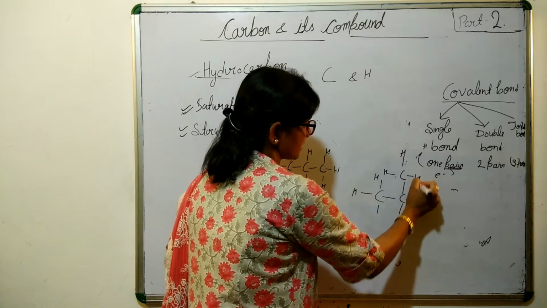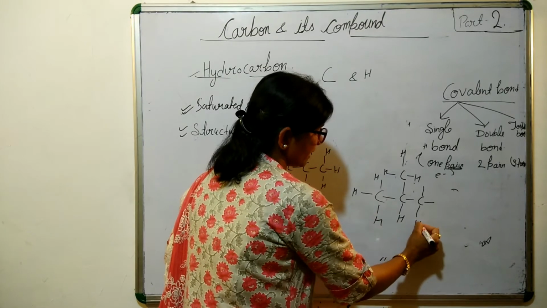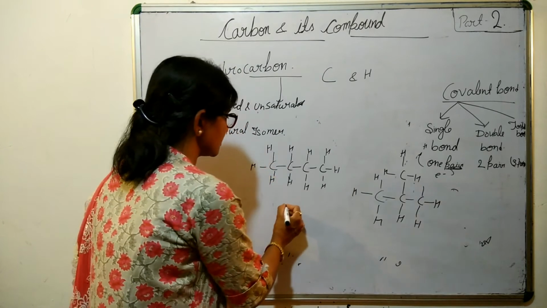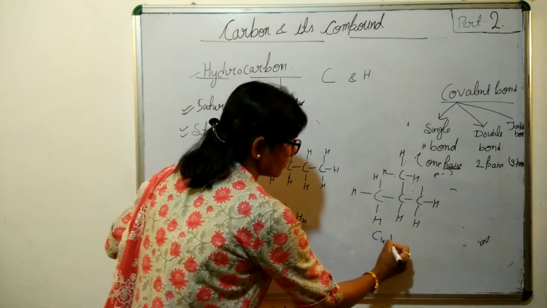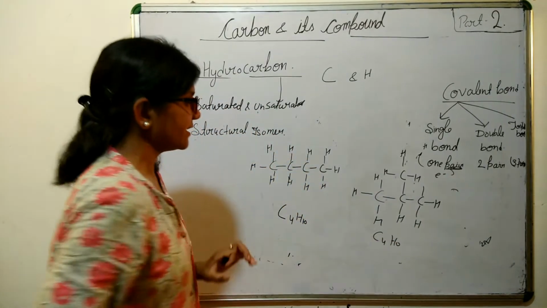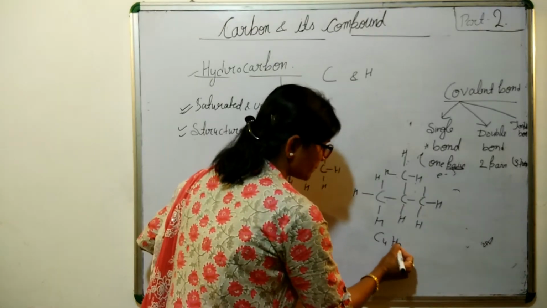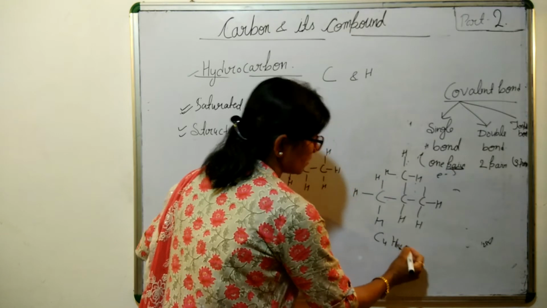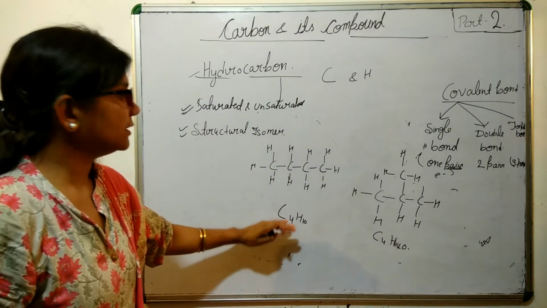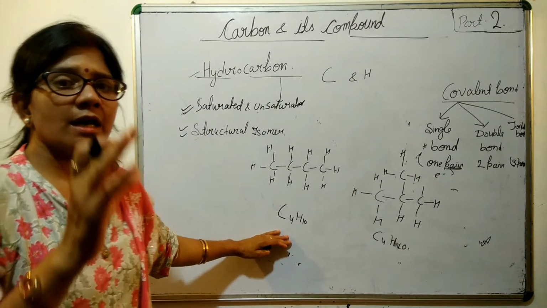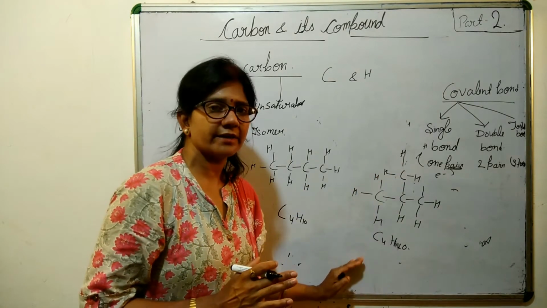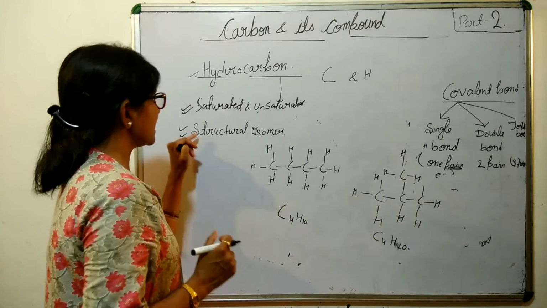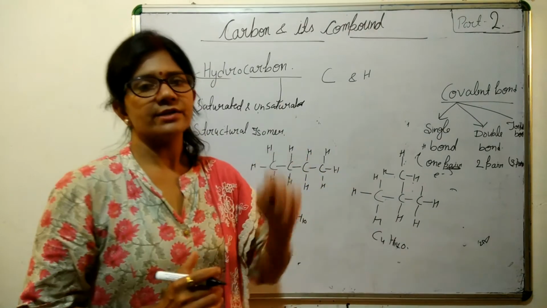So you can see the formula is the same here, C4H10, and here also C4H10. What is the difference between these two? It is only that although they have the same chemical formula, they have different structures. So these are structural isomers.